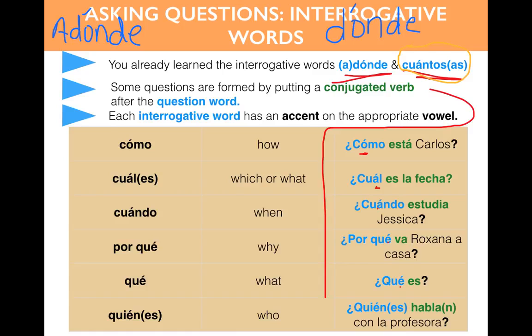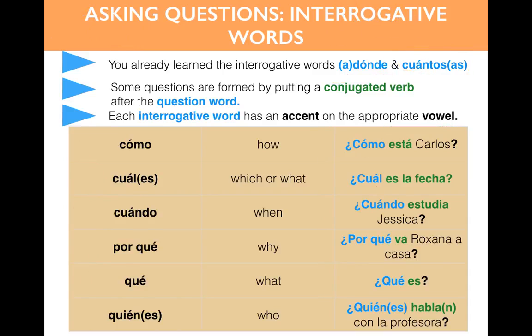So anyways, let's look over on the right column now. We have a ton of question words. ¿Cómo? ¿Cuál? ¿Cuál es? ¿Cuándo? ¿Por qué? ¿Qué? ¿Quién? ¿Quién es? The ones that have parentheses, those have a singular and plural version. For example, number 2, ¿cuál? ¿Cuál es la fecha? What is the date?